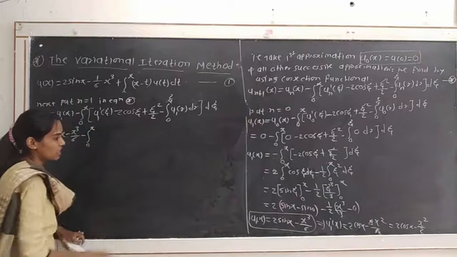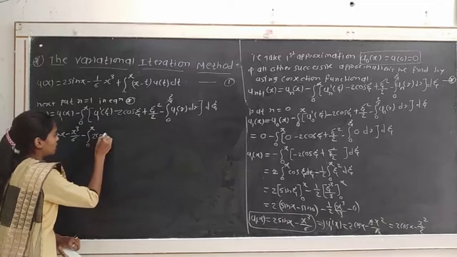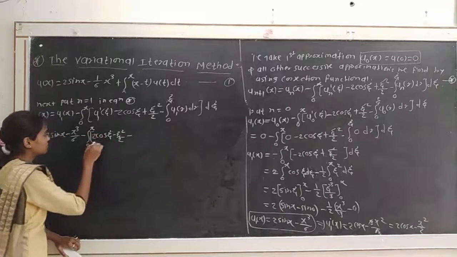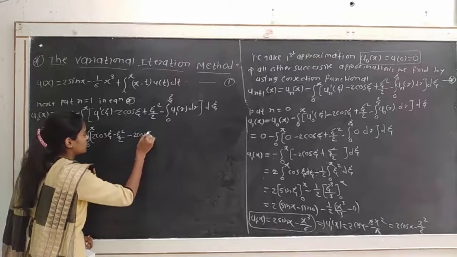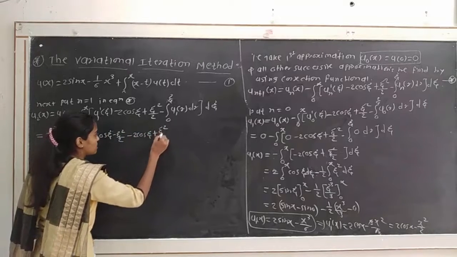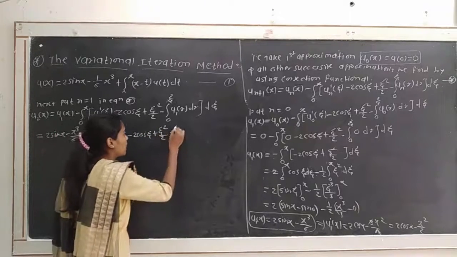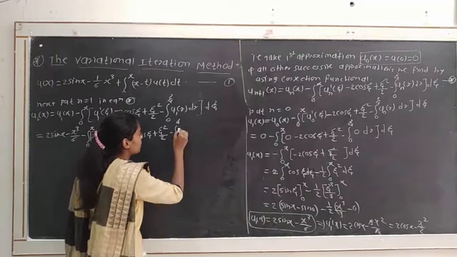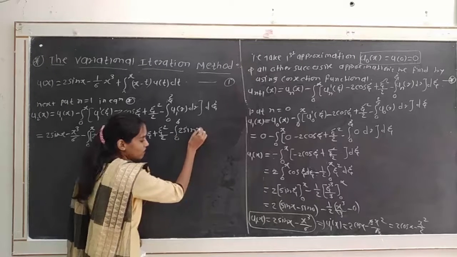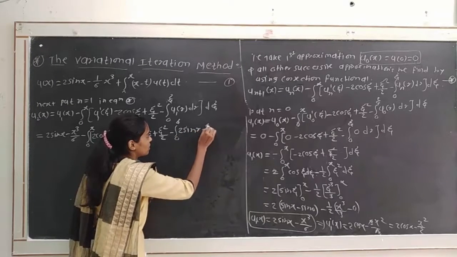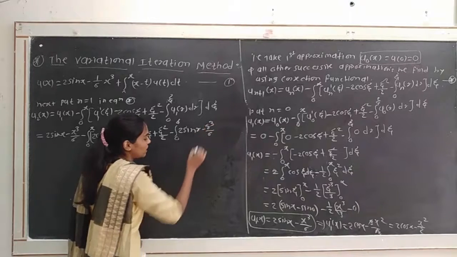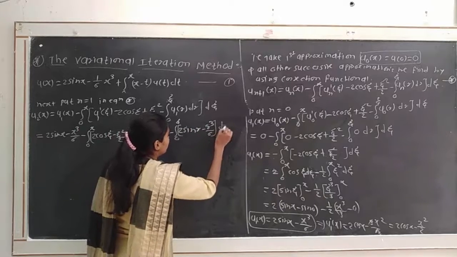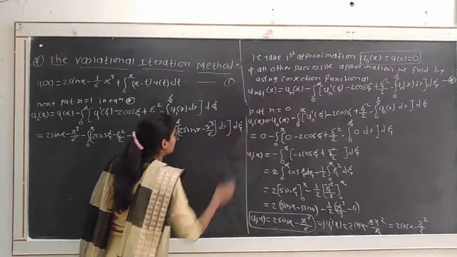So u1 dash of xi in terms of xi is 2 cos xi minus xi square divided by 2, minus 2 cos xi plus xi square divided by 2, minus integration from 0 to xi of u1 of r, in terms of r, 2 sin r minus r cube divided by 6, dr, bracket complete, into d xi.